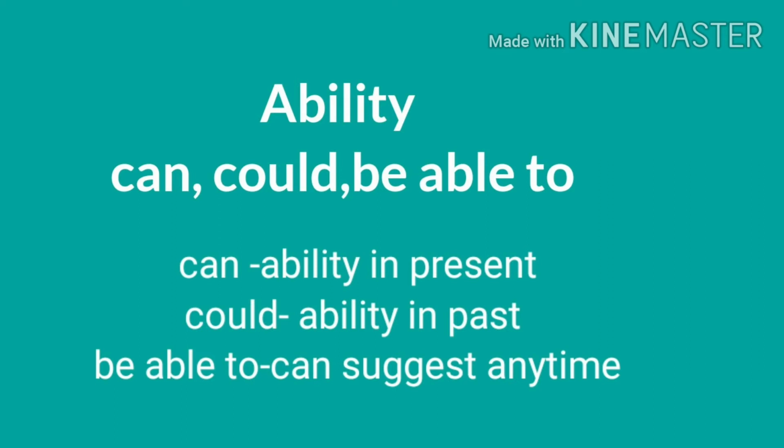To show past ability, we use could. If we use be able to, then we can use it in any tense, present or past. Using able to, we can say he is able to sing well at present, or he was able to sing well at the age of 5. So we can use able to in present and past.